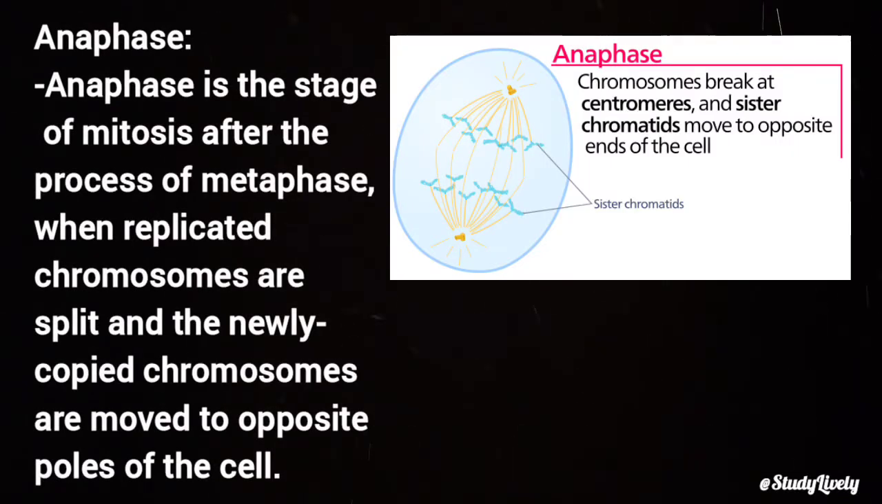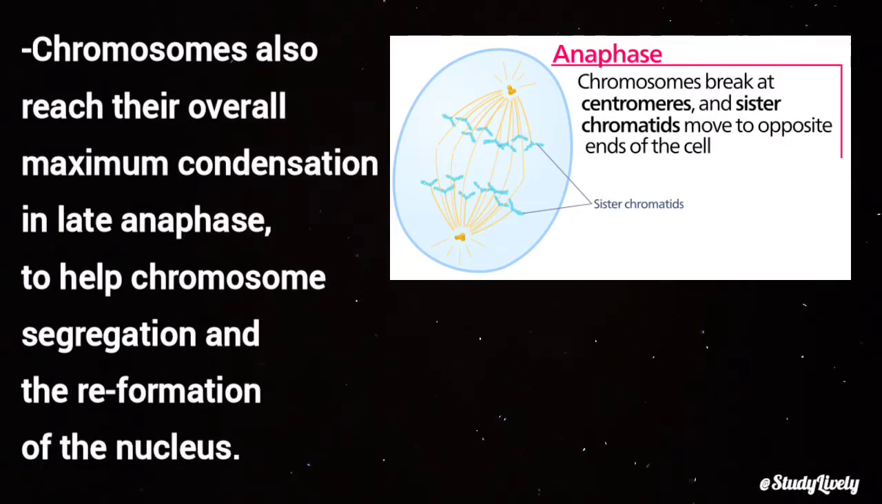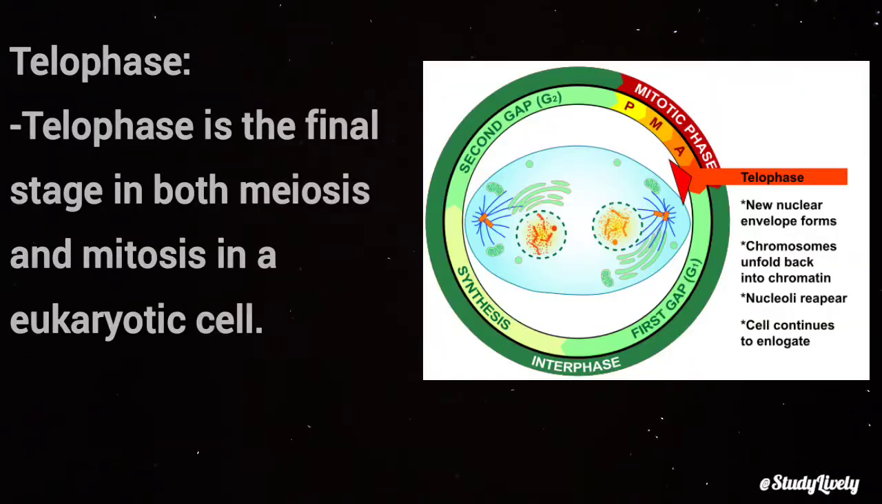Anaphase. Anaphase is the stage of mitosis after the process of metaphase, when replicated chromosomes are split and the newly copied chromosomes are moved to opposite poles of the cell. Chromosomes also reach their overall maximum condensation in late anaphase, to help chromosome segregation and the reformation of the nucleus.